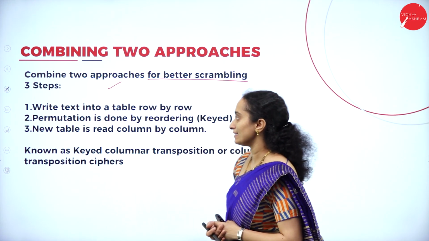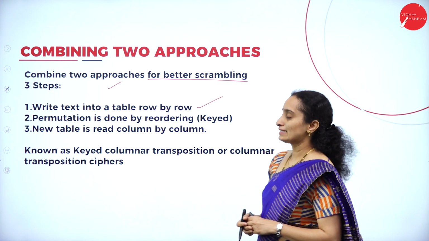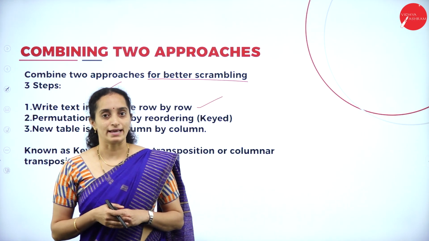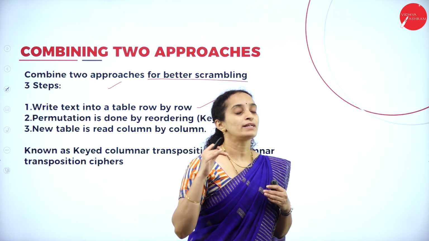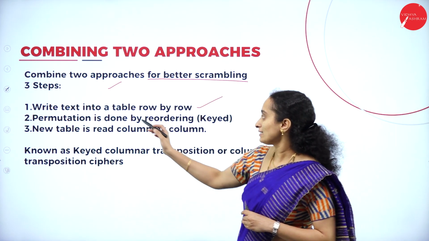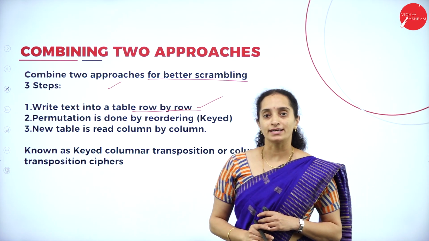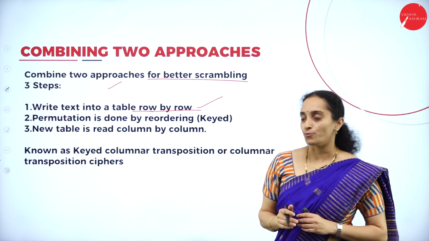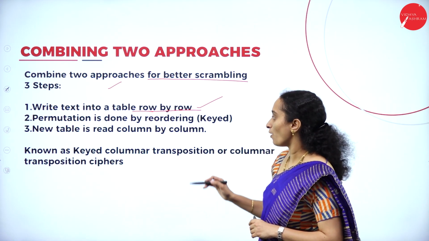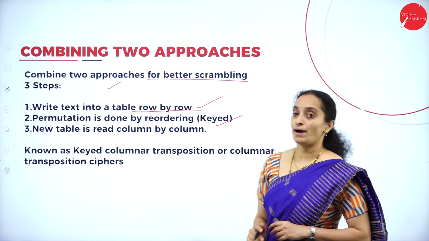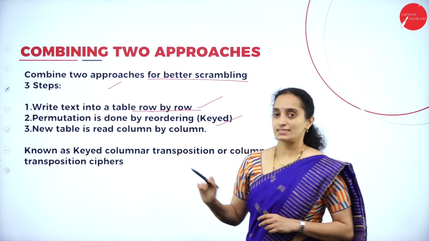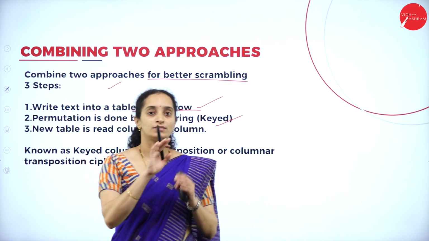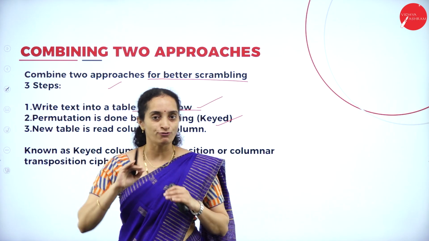How they are implemented is, first step, the text is divided into a table or a matrix and distributed row-wise. The text is converted into a table or matrix in the form of rows. Once the rows are formed, permutation is done by reordering. In this first step, the keyless method is used. That means you are going to just distribute the text in the form of rows.